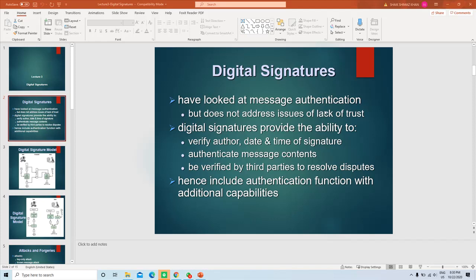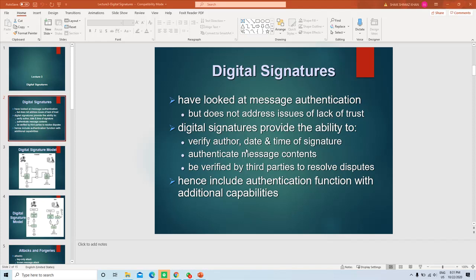The message authentication we discussed in the first two chapters, using the techniques I mentioned, doesn't address the issue of trust. The digital signature addresses the issue of trust.